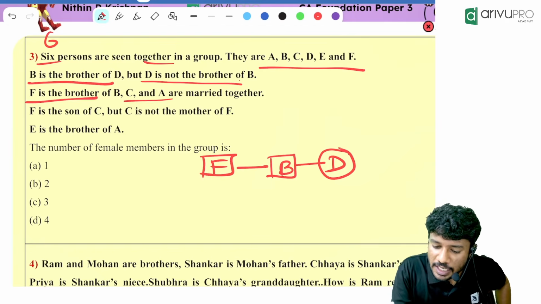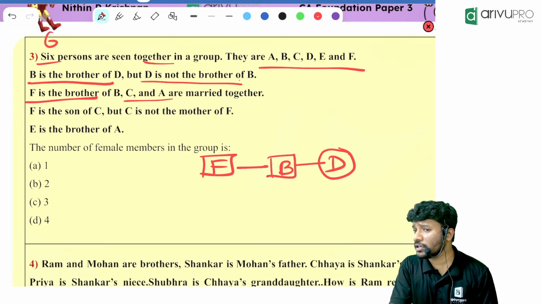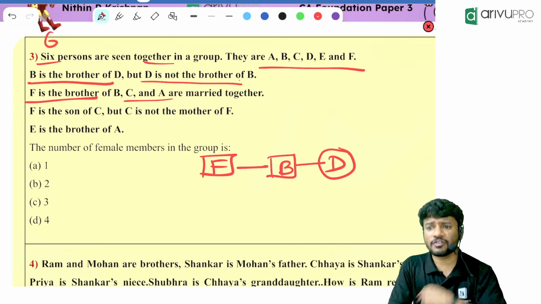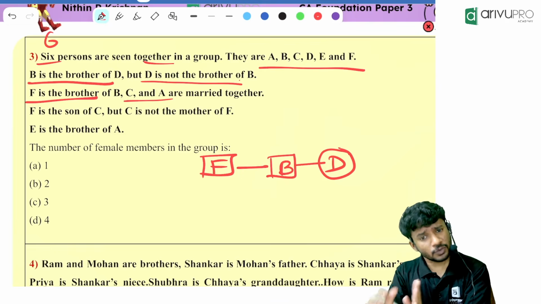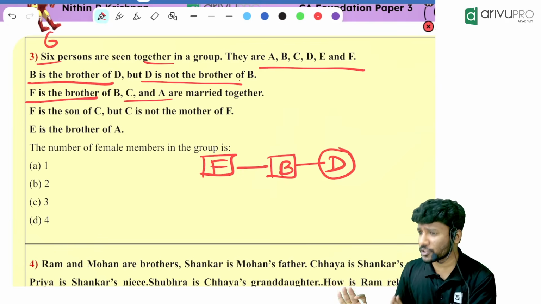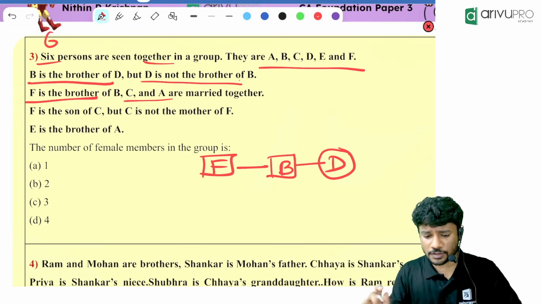Then C and A are married couples. People, can you connect C and A over here? No, let it be there. We will do that later. When you feel like too many things are there, you keep it there. Eventually, we will come back to that. You will get the answer within around 40-45 seconds.